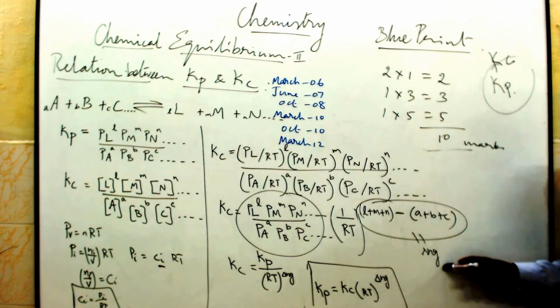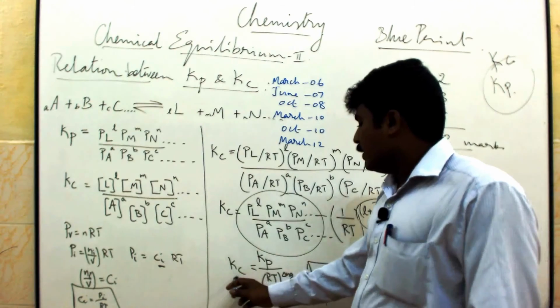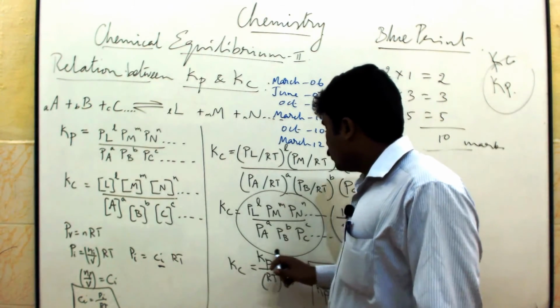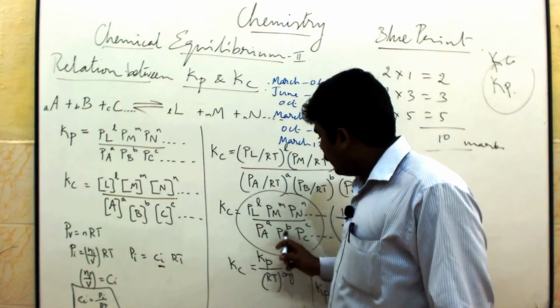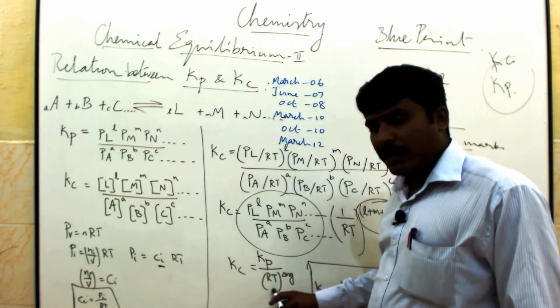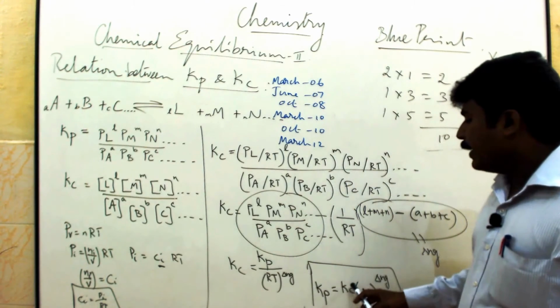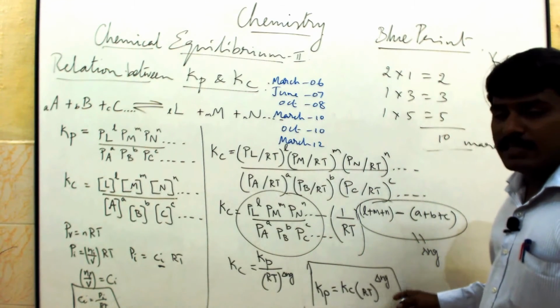So del Ng means number of moles of product minus number of moles of reactant. So this whole thing Kc is a fully pressure term, so that Kp. Where is RT? Down only, now, so that Kc is equal to Kp by RT to the power del Ng. Otherwise, Kp is equal to Kc into RT to the power del Ng.